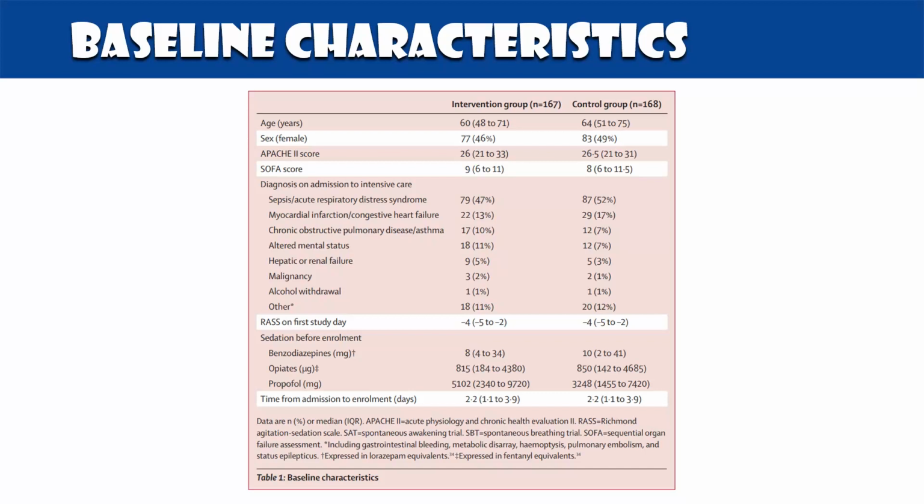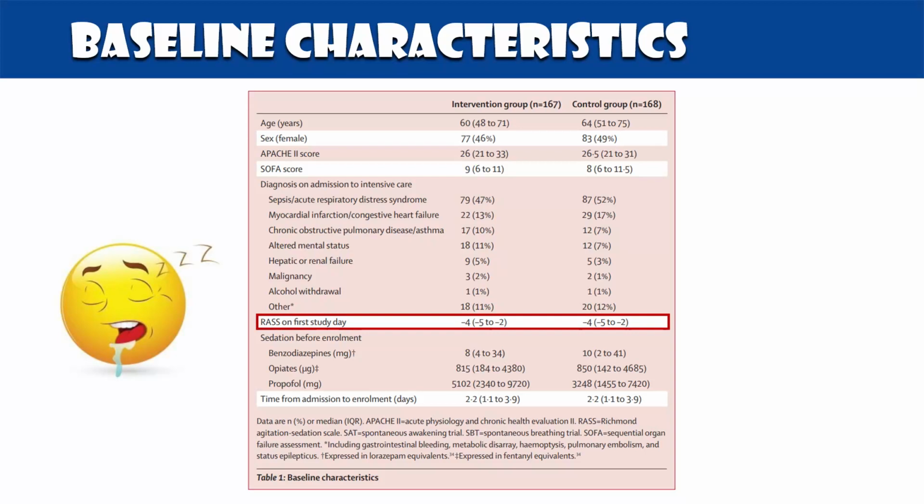Looking at the baseline characteristics, they're pretty equal between the folks in the intervention group and the control group. There is one blatantly blaring thing that we all should capture here, and it's the RASS on the first day of the study. There was a mean RASS of -4. That should really set you back a bit. A RASS of -4 is essentially considered a coma. And unfortunately, more than half of the patients in each group were comatose on day 1 of the study due to sedation.